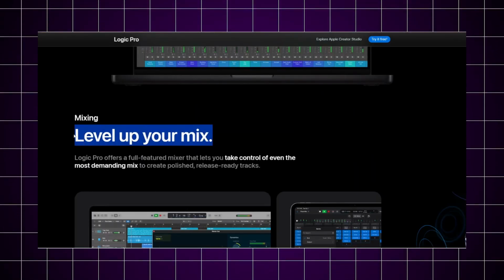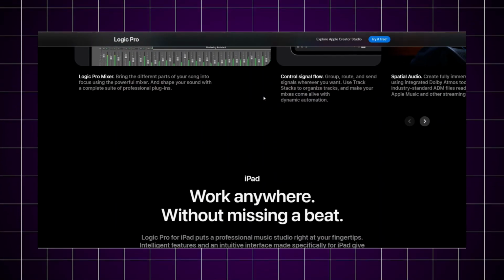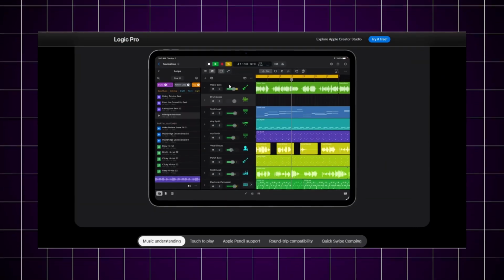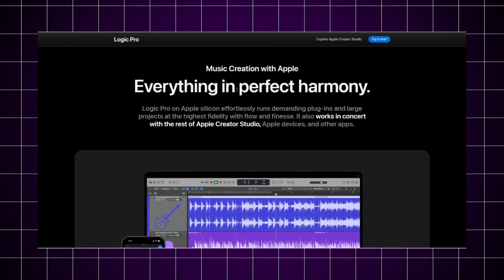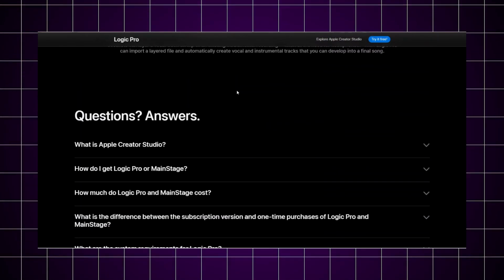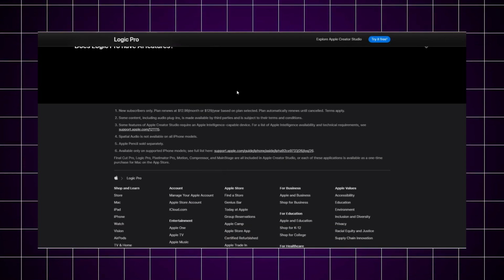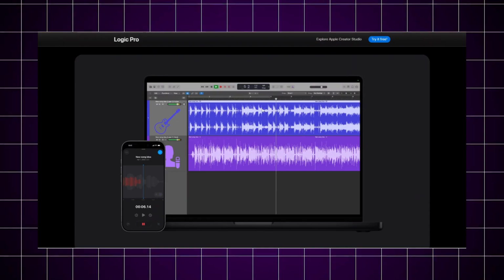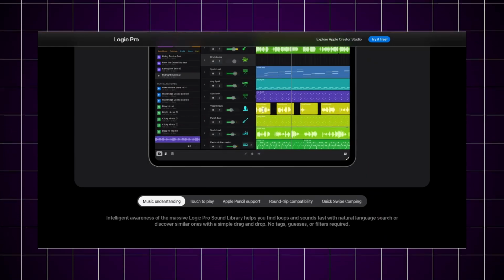Still, the one-time payment model is a major advantage in a world full of subscriptions, making it a strong long-term investment for serious creators. Overall, Logic Pro sits in that interesting middle ground. It's powerful, reliable, and packed with value, but not necessarily the perfect fit for everyone depending on your workflow preferences and platform.